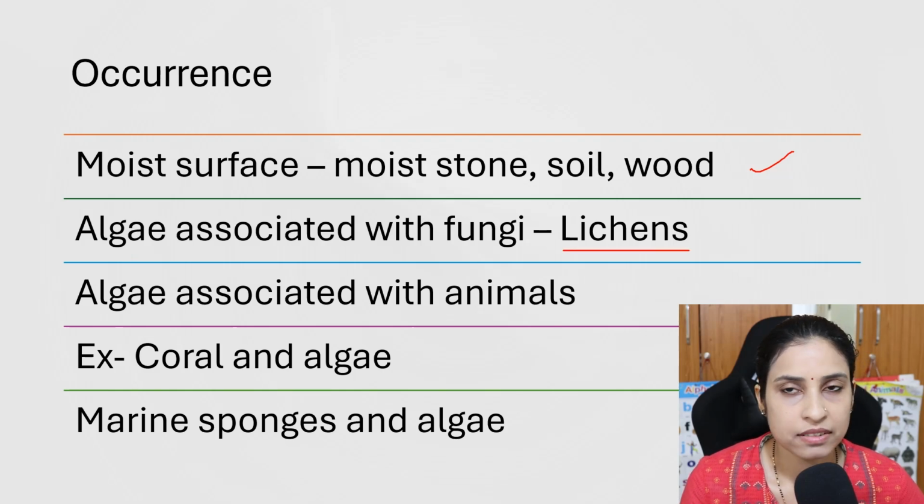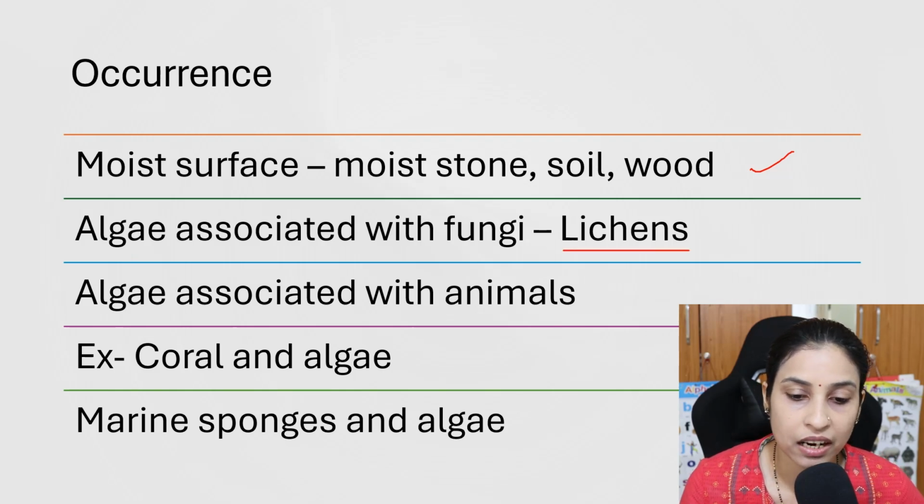Okay. Sometimes some of the algae are associated with fungi. These are called lichens. Just remember this terminology. This point is very important. Algae associated with fungi, this association is called lichens. Sometimes the algae are also associated with animals. कभी कभी the algae animal के साथ भी जुड़कर वो जीते हैं.